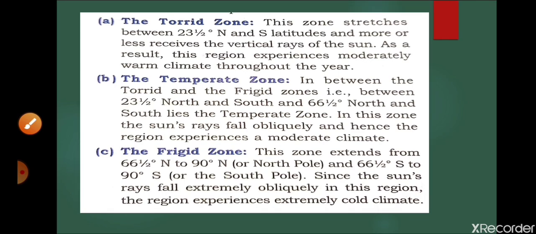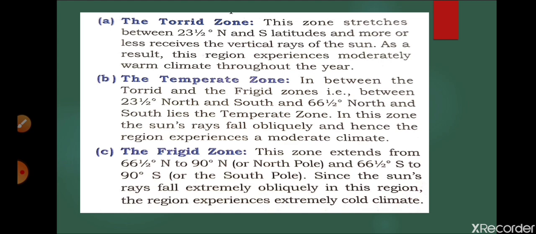Now we are going to discuss the creation of the heat zones. What is the creation of heat zones? The spherical shape of the earth, along with its movement around the sun, causes a difference in the angles at which sun rays fall on the earth's surface.